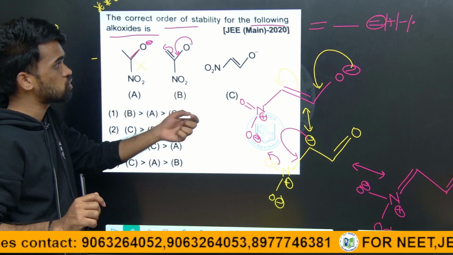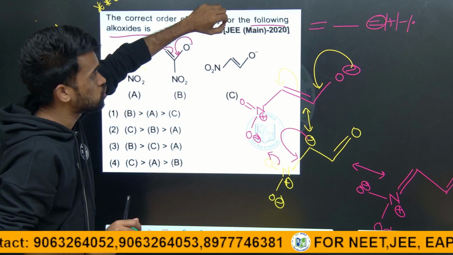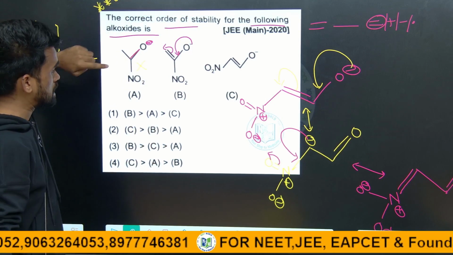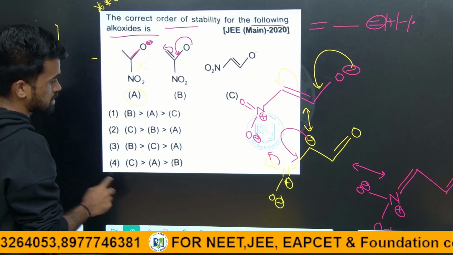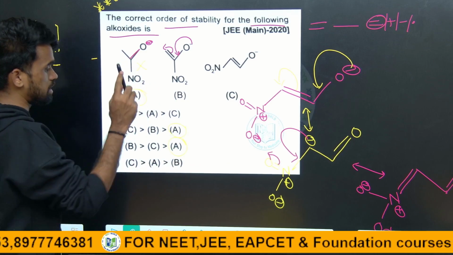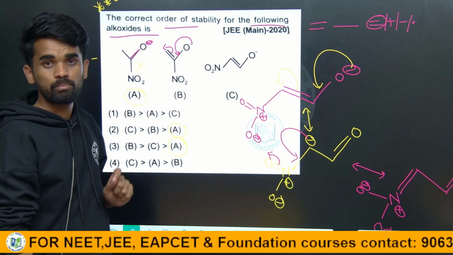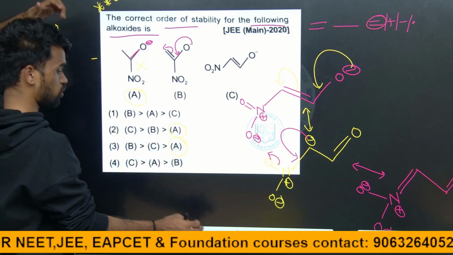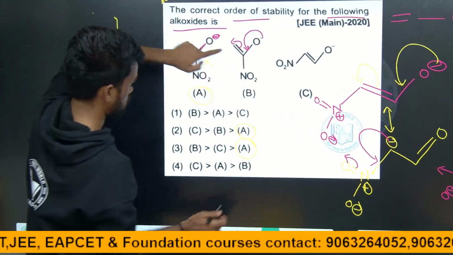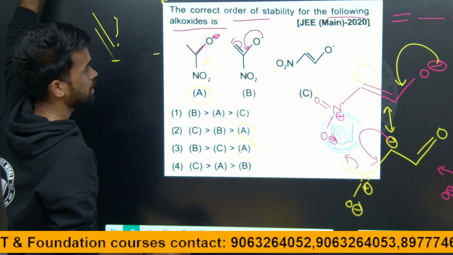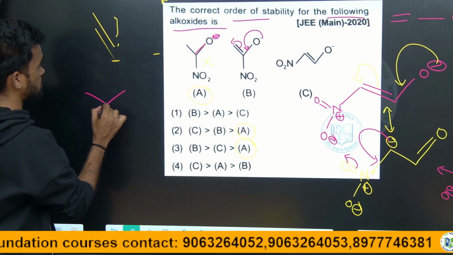So in order to stabilize this negative charge, it should be involved in conjugation, in delocalization. So which is least stable? A is least stable. Now why am I saying C is more stable than B? See, in B, if you write properly, one type of conjugation is like this, and is there any other conjugation? Check.